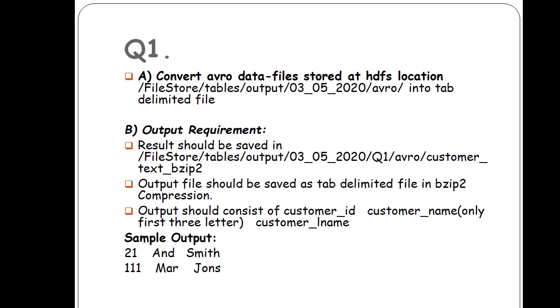The customer first name has only three characters, and the customer last name is the whole value. It means reading data from one format, writing it in a different format with compression, and controlling how the columns are written, such as the first three characters. This is how they ask the question.